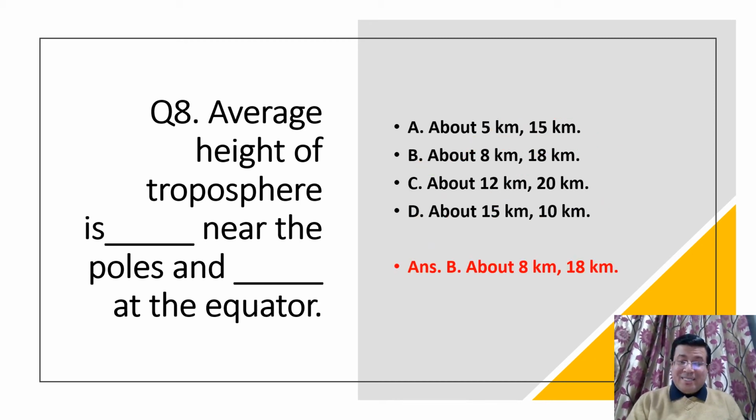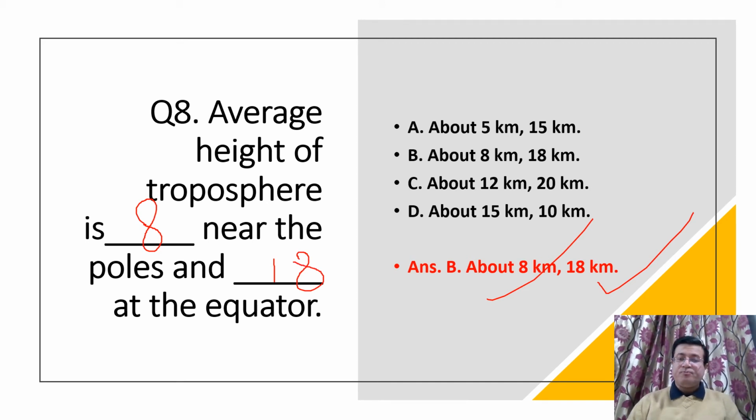Why? Because it is actually 8 kilometer thick near the poles. Here we have 8 kilometer, right? And it is 18 kilometer thick at the equator. So that is why B option is your right answer.